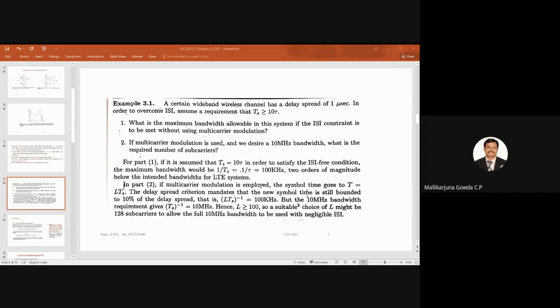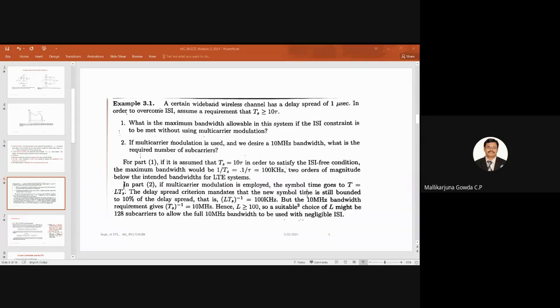Now, with the same constraint, the channel delay spread is 1 microsecond only, and the symbol time still has to be greater than or equal to 10 times the channel delay spread. If I go for multi-carrier modulation and desire a bandwidth of 10 megahertz, what is the number of subcarriers required? If I use multi-carrier modulation, the symbol time goes from Ts to T, where T is equal to L times Ts. So I need to find the value of L here.